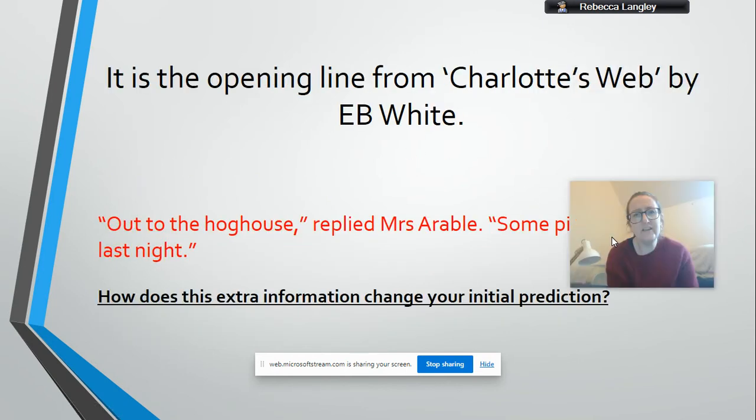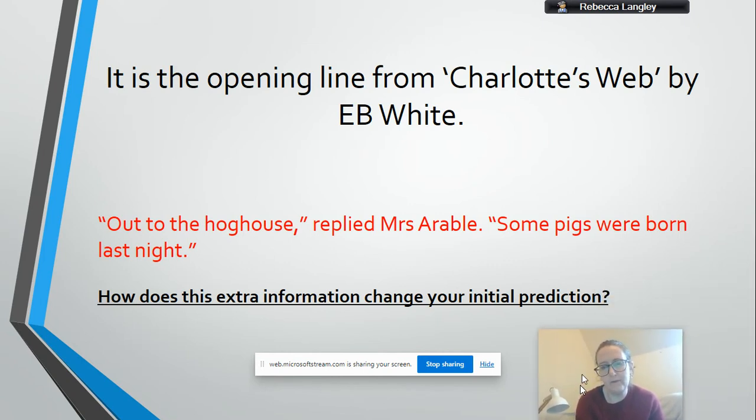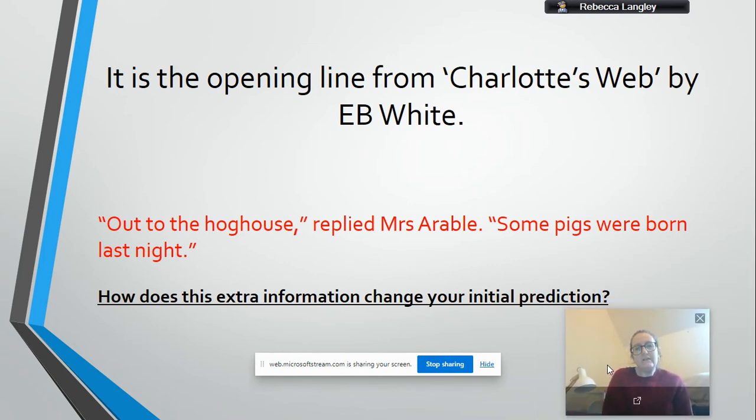Okay, so it's actually the opening line from Charlotte's Web by E.B. White, which is a very famous book. So this is the second line of the book. "Out to the hog house," replied Mrs. Arable. "Some pigs were born last night." So how does this extra information change my initial prediction? So have a think about it. How does it change yours?